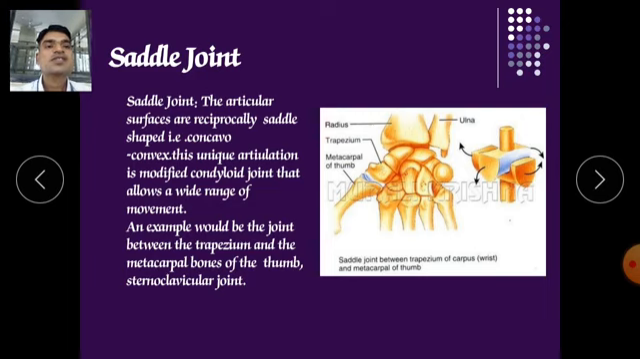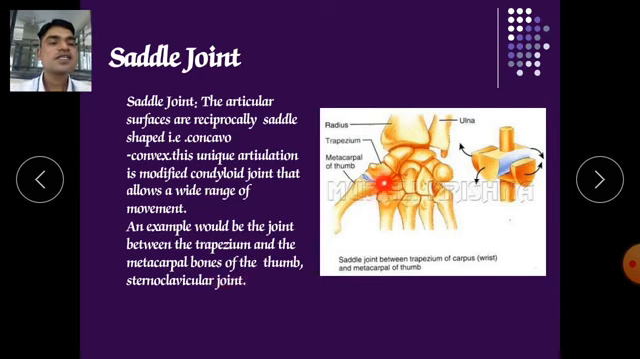Saddle joints. In saddle joints the articular surfaces are reciprocally saddle shaped, concave and convex. This unique articulation is a modified condylar joint that allows a wide range of movement. An example would be the joint between the trapezium and the metacarpal bone of the thumb. Another example is the sternoclavicular joint, when the sternum joins with the clavicles.